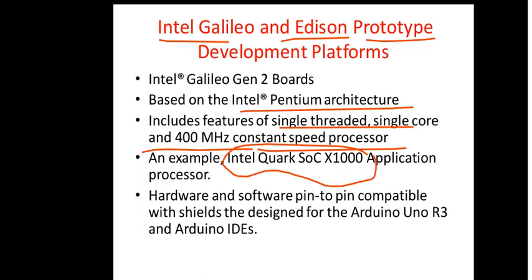It is one of the family members of the processors that Intel has given. Like so many other processors, you have P3, P4, P5, right from your 8085, 86, 386, 486. Different versions have come as far as processors are concerned, and it is the Quark system on chip X1000 application processor.